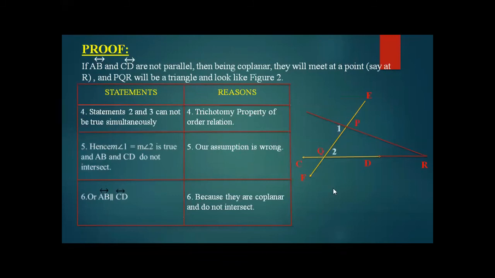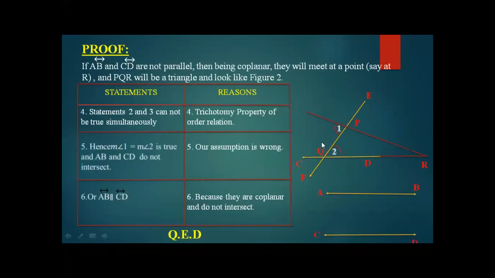It means that if there are two coplanar lines which are not intersecting at any point, no triangle is formed. But in this figure we have supposed a contradiction.